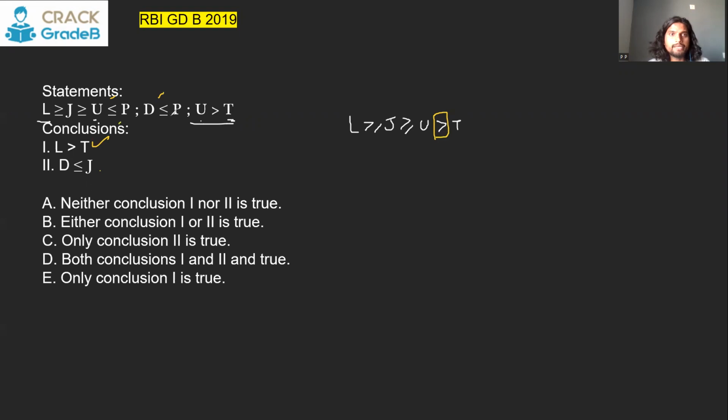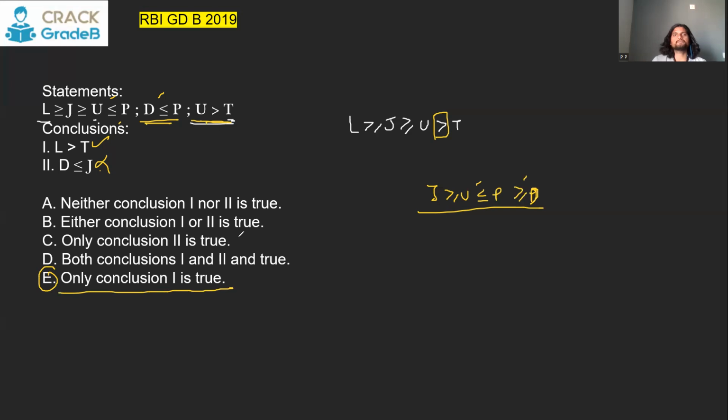T and J. T is here, J is here. The common element is P. J greater than equal to U, less than equal to P. And D is less than equal to P. So there is a contradiction between these two. P will be greater than equal to D. So between J and D, there is no conclusion, no relations can be formed. So the answer is that it is wrong. So only the first conclusion is true. Option number E. Only conclusion one is true.